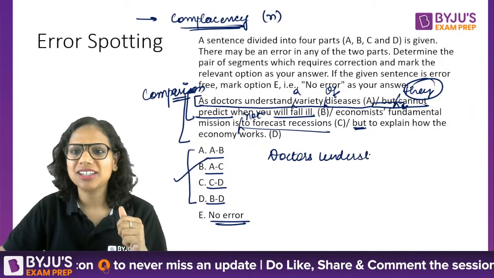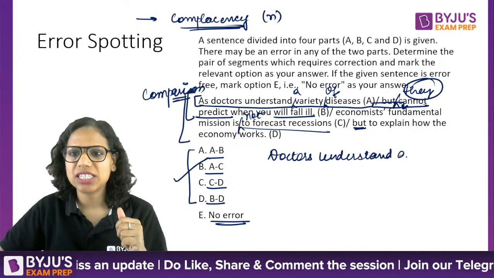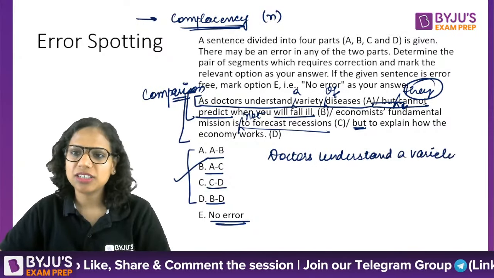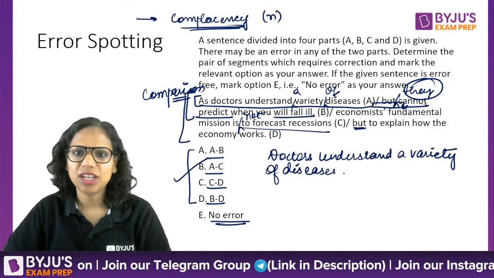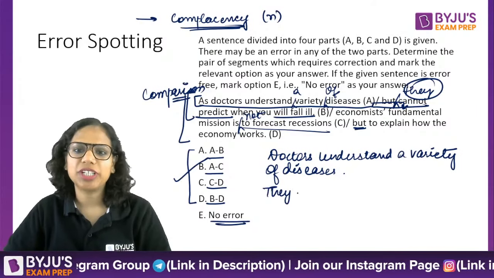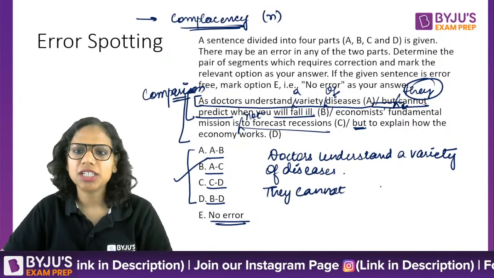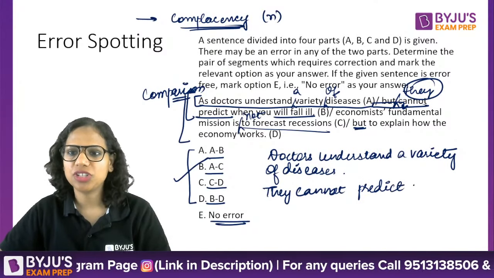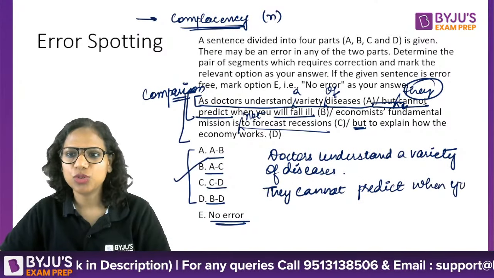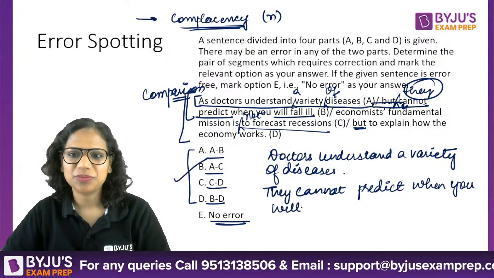Doctors understand a variety of diseases. They cannot predict when you will fall ill.